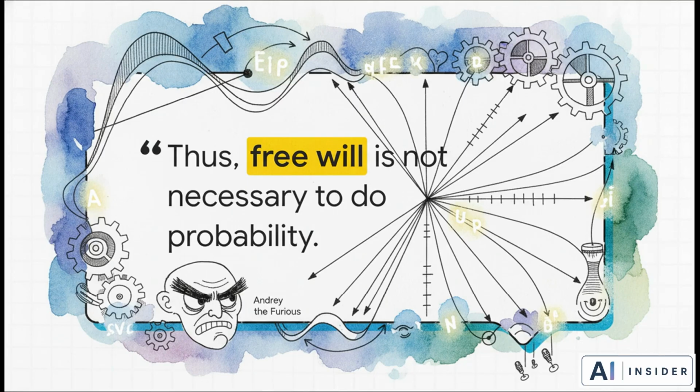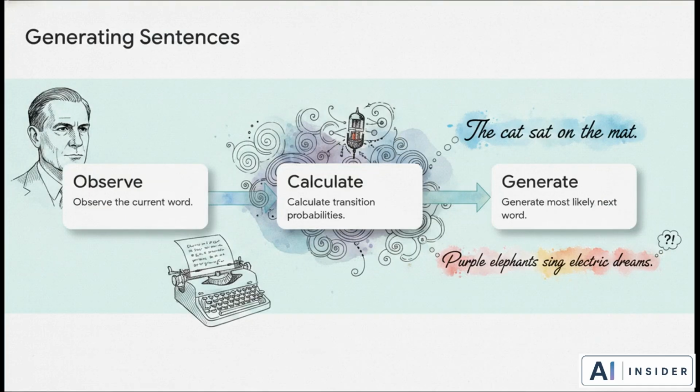He ended his paper with this epic, incredibly spiteful mic drop moment aimed right at his rival, saying, "Thus, free will is not necessary to do probability." I love that. He had no idea at the time, but Andrey the Furious had literally just invented the probabilistic language model. Now let's fast forward a bit to the 1940s.